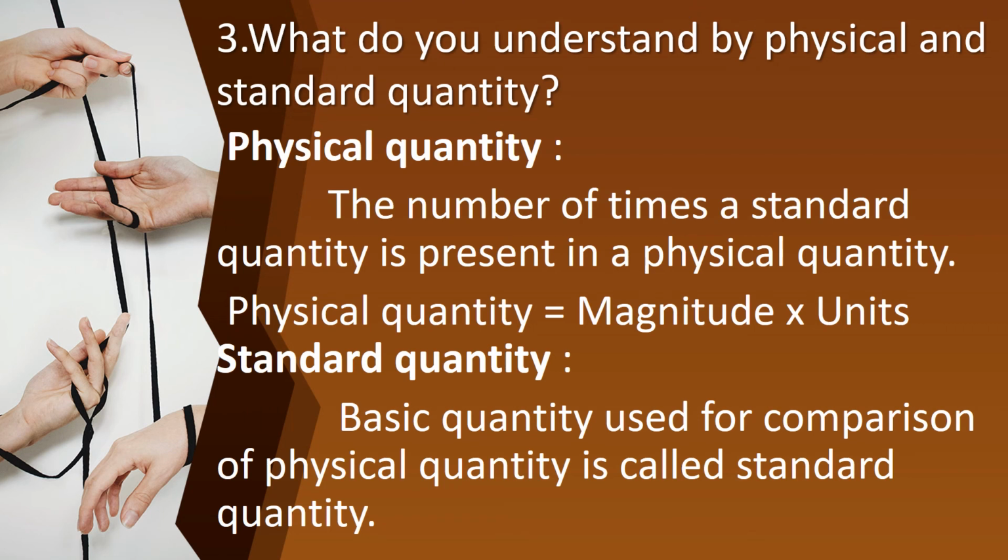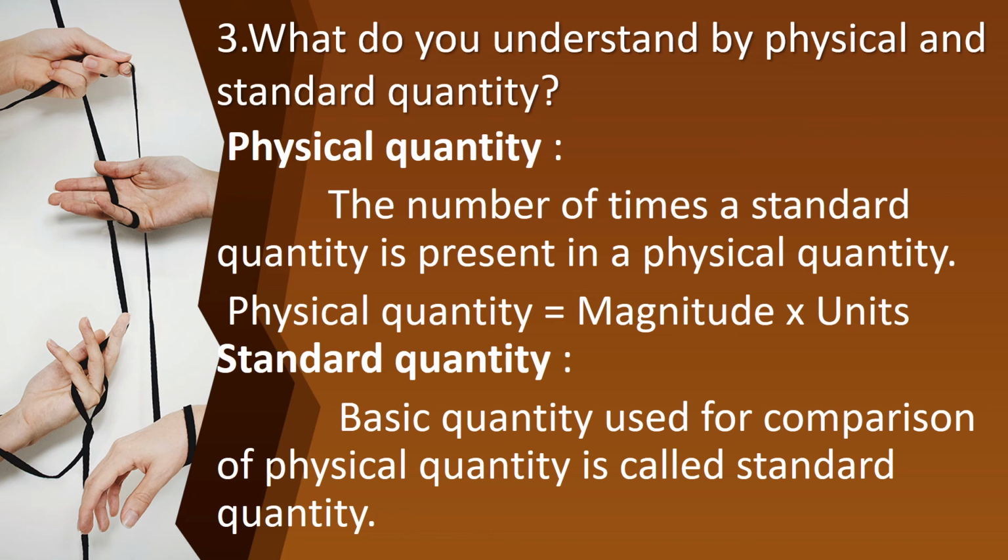And the third question, okay, what do you understand by physical and standard quantity? Okay, physical quantity, what we have learned, anything which we can measure is called physical quantity. And we know the magnitude of physical quantity, is it?